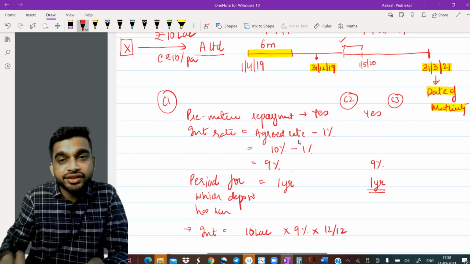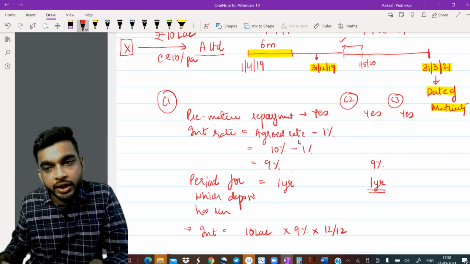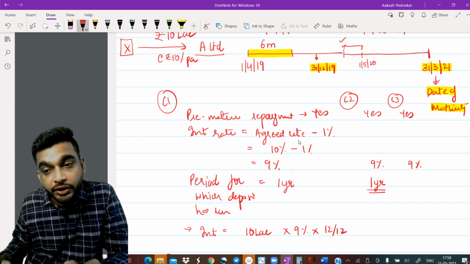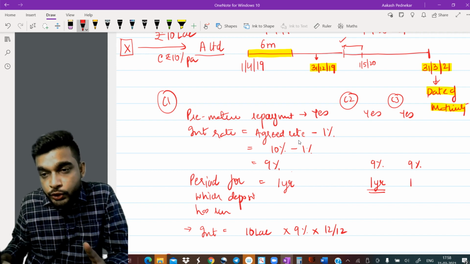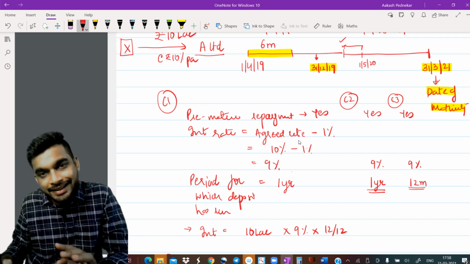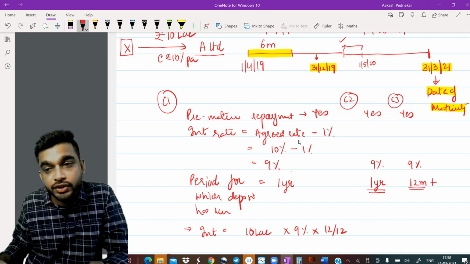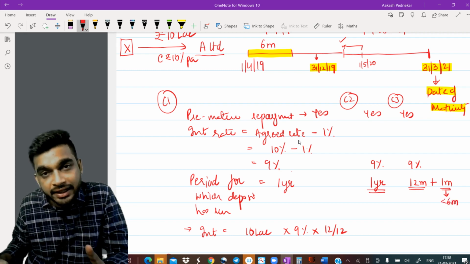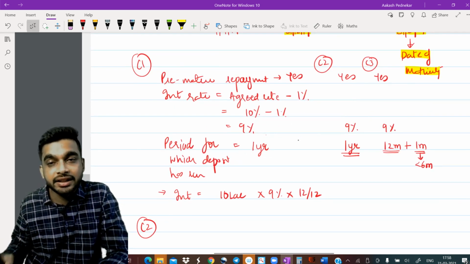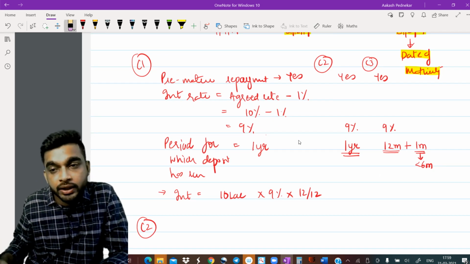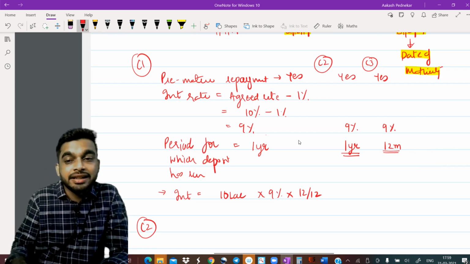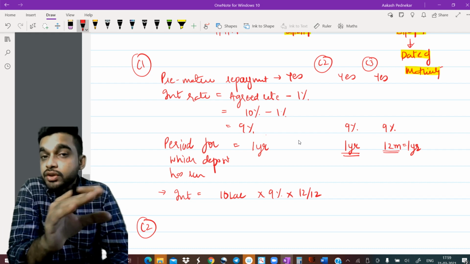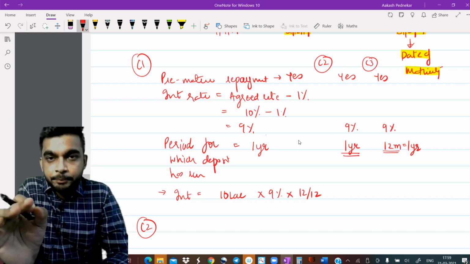But in your case number 3, are you doing premature repayment? Yes. Your interest rate will be 9%. But now the period for which the deposit has run is going to be how much? Focus carefully. You have 12 months, so for that entire 12 months you'll get the full interest. Plus you have only 1 month here, and this 1 month that is a part of the year is less than 6 months, right? So therefore you need to ignore that totally, and you're going to get an interest only for a period of 1 year. That part of the year which was less than 6 months, you have to ignore. You will not get interest on that.